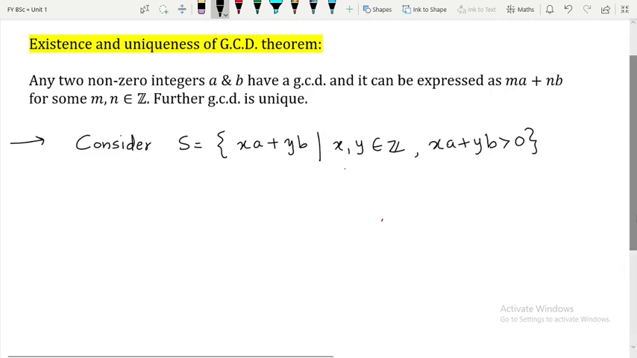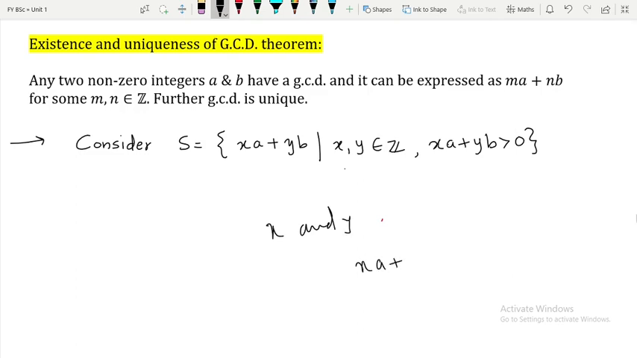So therefore I am supposed to find x and y such that this xa plus yb will be greater than 0. I have to find some x and y such that xa plus yb will be greater than 0, and that will imply that this set is non-empty. So see what is the idea.